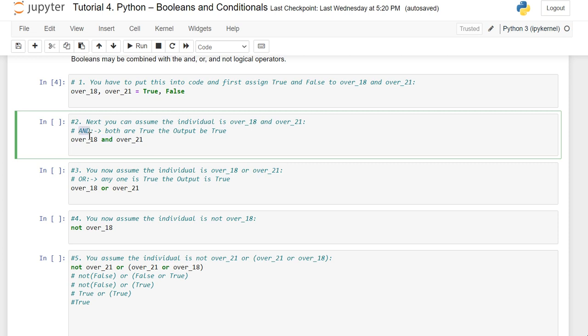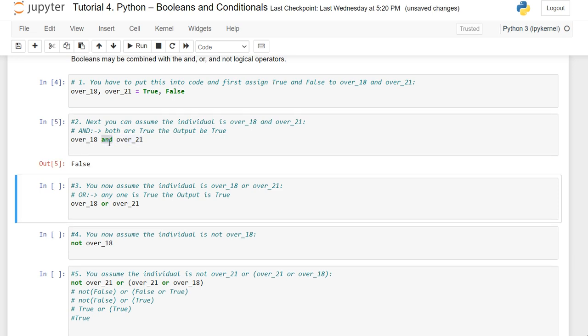As we already know, over_18 is True and over_21 is False. When we use this AND operator, it is going to be False.